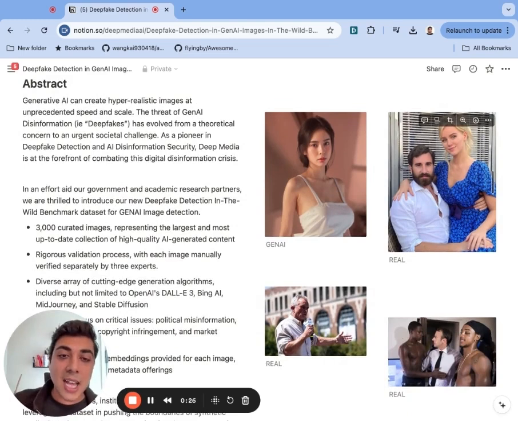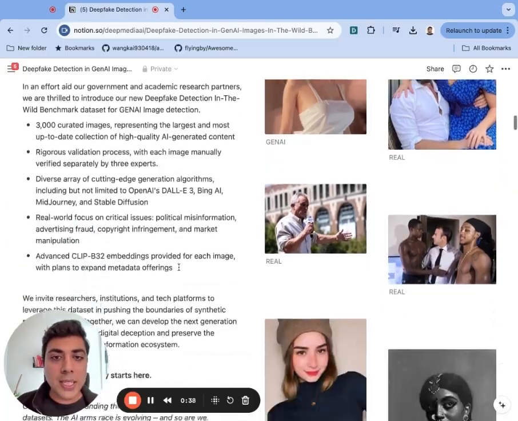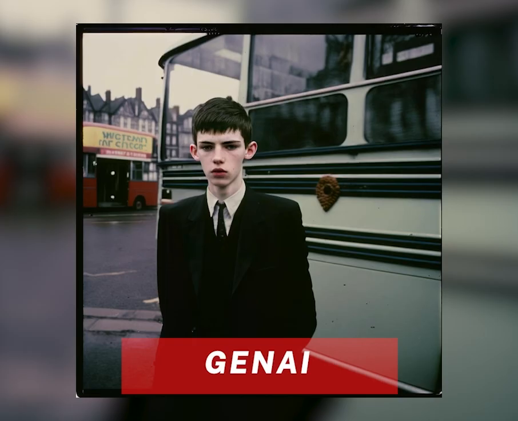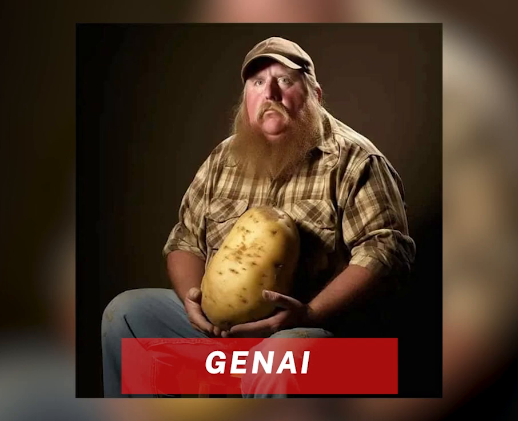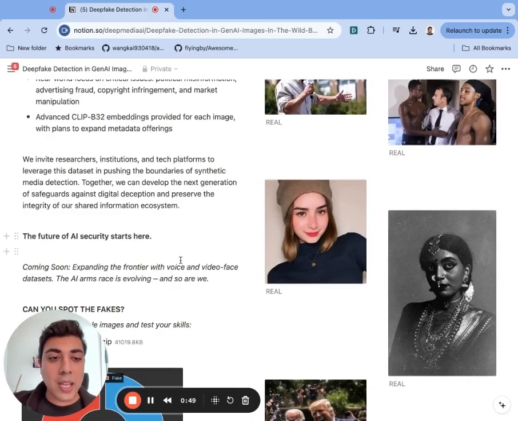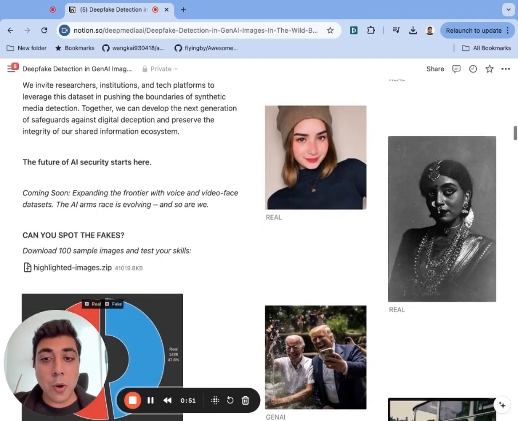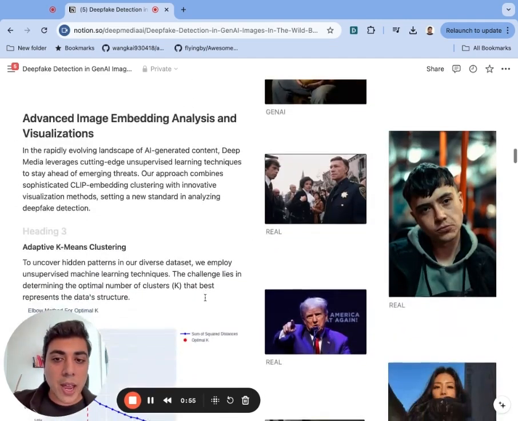This data set itself consists of 3,000 images that were handpicked to represent the state of the art of generative AI. These are images posted on online social platforms as well as image boards and represent, on the real and generative AI side, content that we believe is impactful or could sway markets or elections, and really the types of deepfakes that we want to make sure that all detectors are robust against. The data set is relatively evenly split across real and fake.